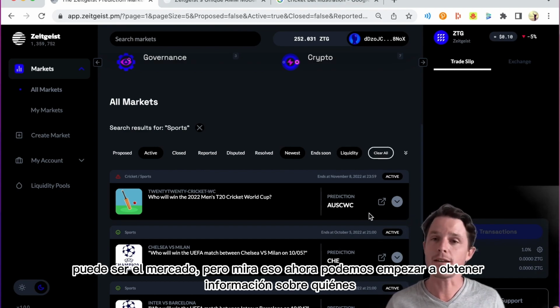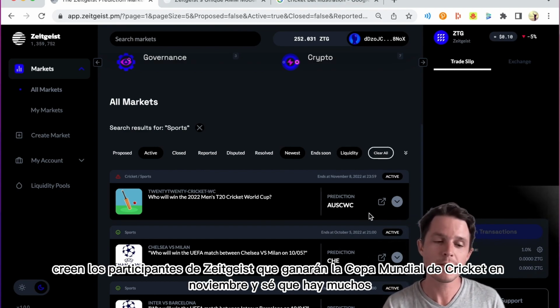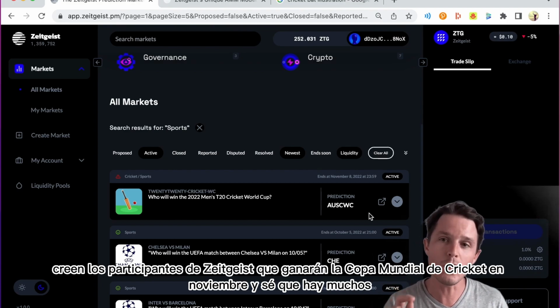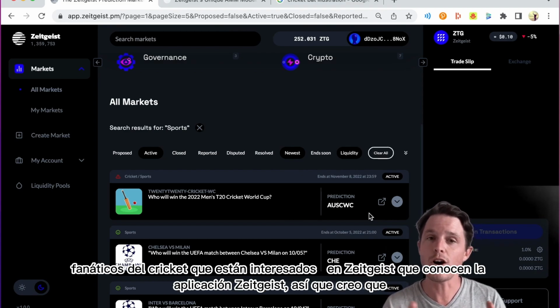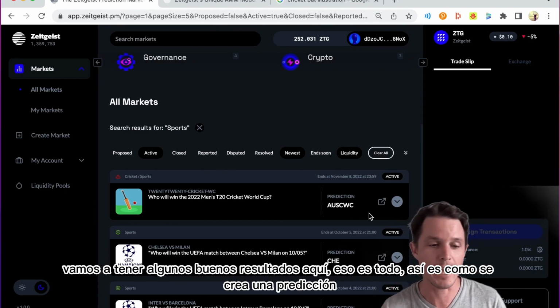But look at that. We can now start getting insights into who the Zeitgeist participants think will win the Cricket World Cup in November. And I know there are a lot of cricket fans who are interested in Zeitgeist, who are aware of the Zeitgeist application. So I think we're going to get some pretty good outcomes here.